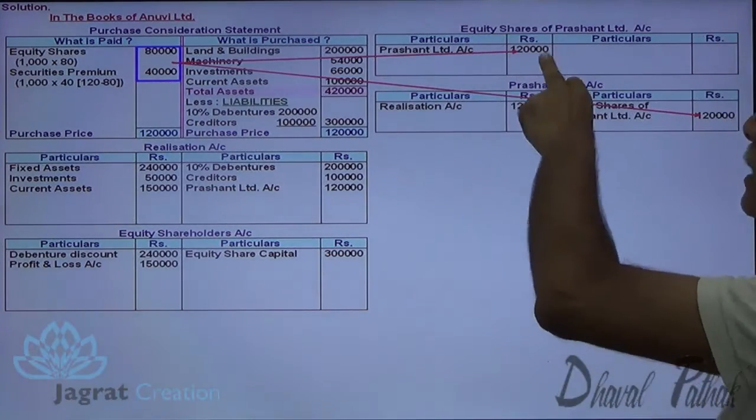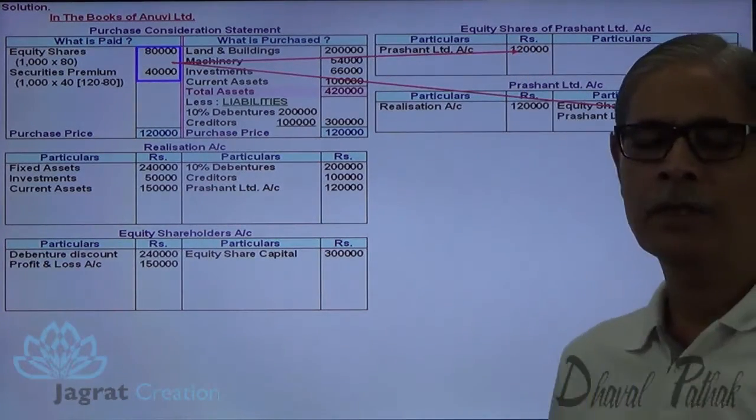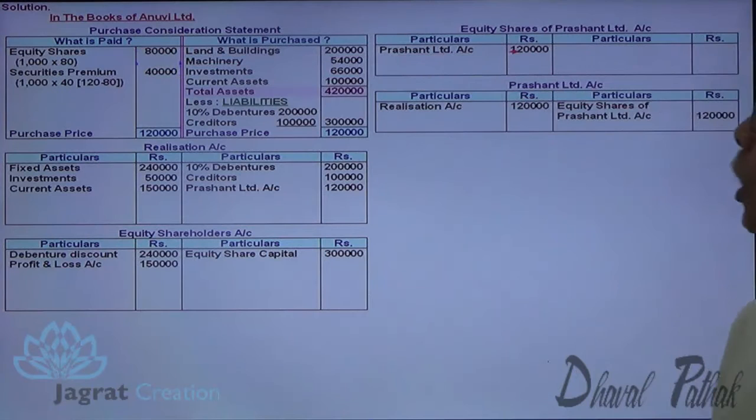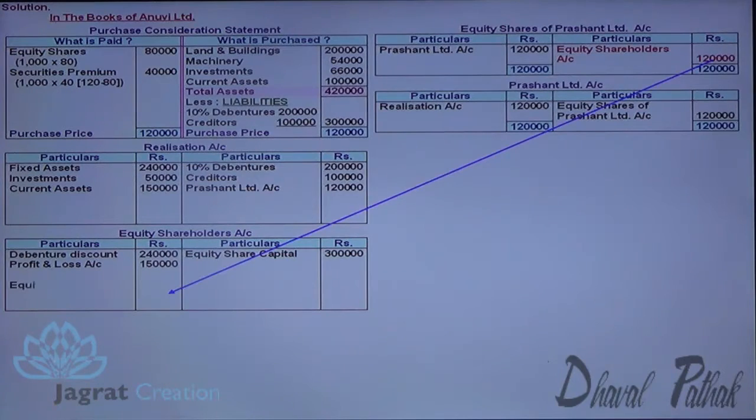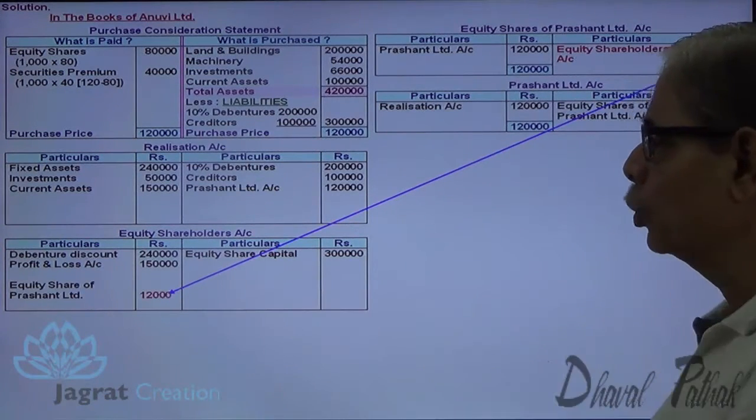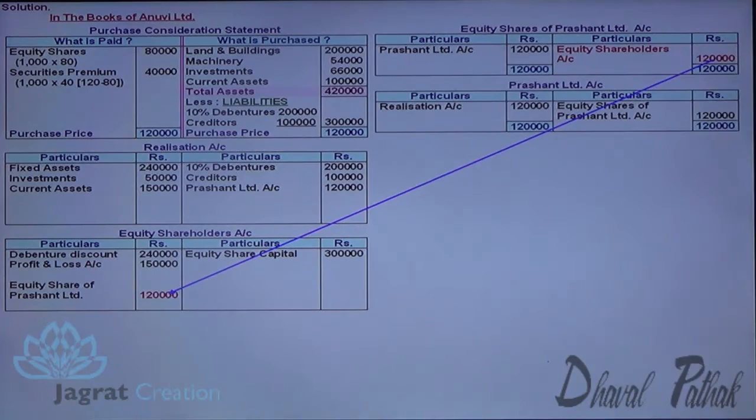Now this purchase consideration received is to be distributed, is given to the equity shareholders. So all these shares will be given to equity shareholders. This account gets closed. So these shares are given to equity shareholders. So equity shareholders account debit to equity shares in Prashant Limited account credit.